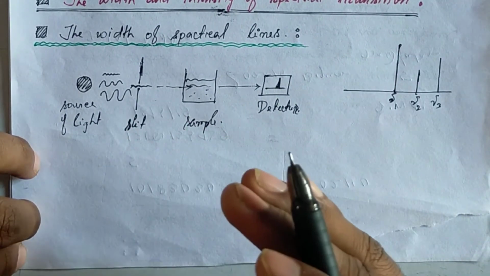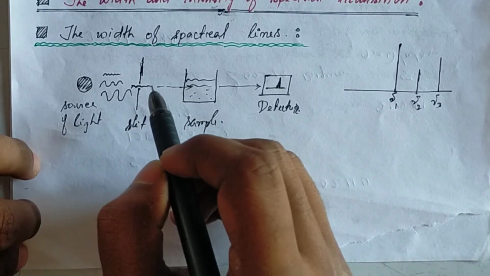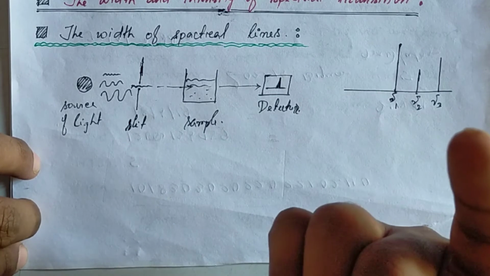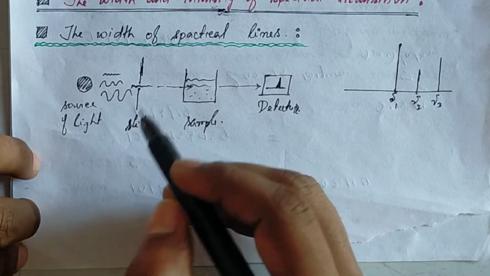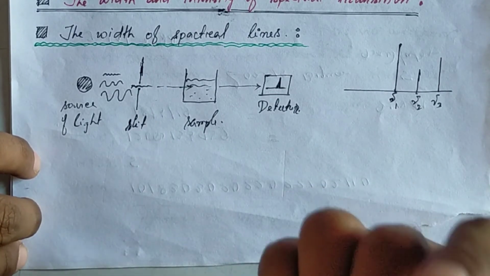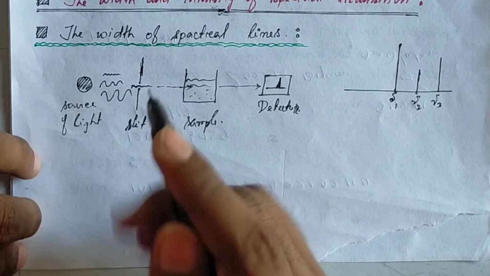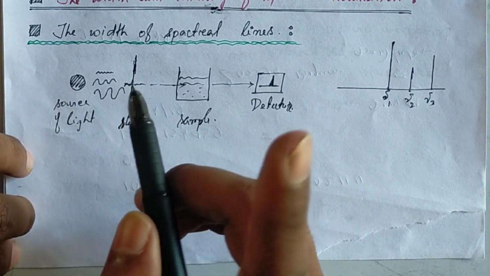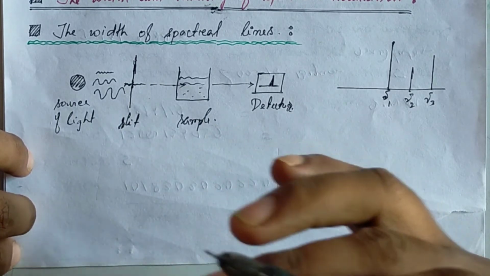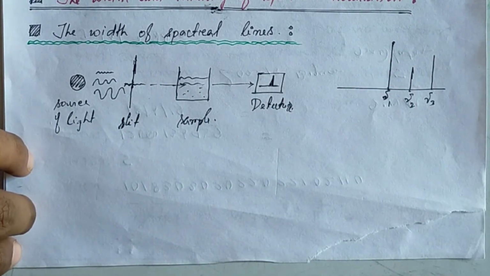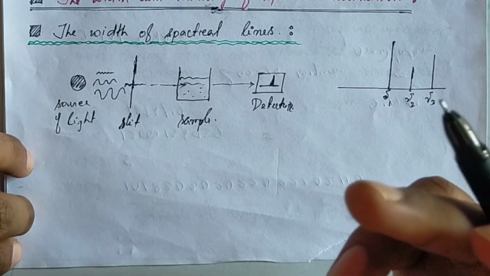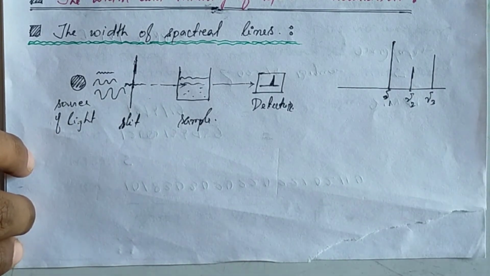But this is impossible because it is impossible to make such a slit which has the capability to allow only one frequency. It will allow not only one frequency, it will allow several frequencies, 2, 3, 4 types of frequency of light. Okay, so different frequencies will have different energy.